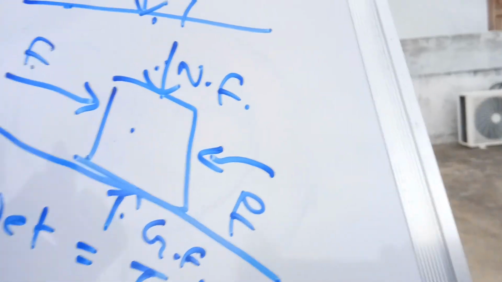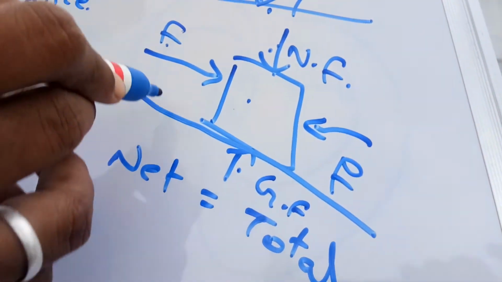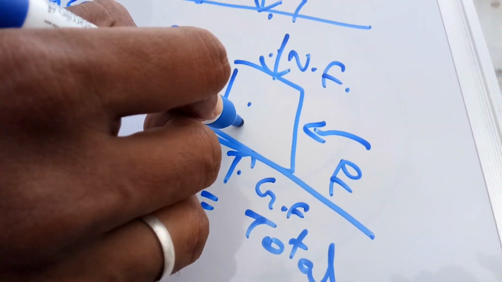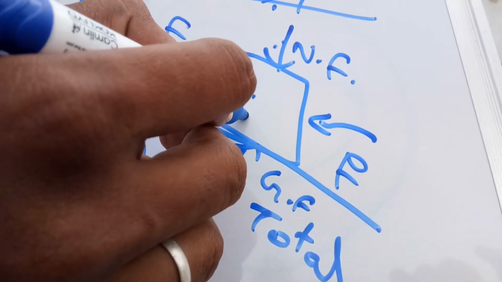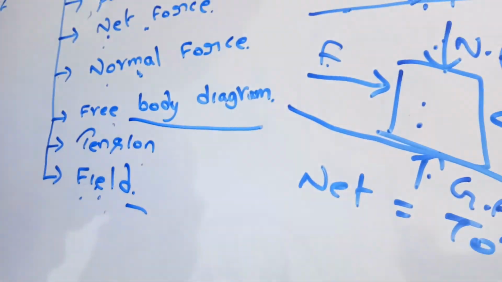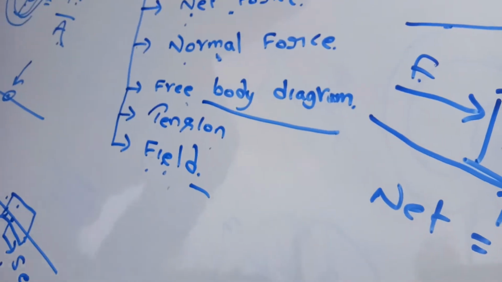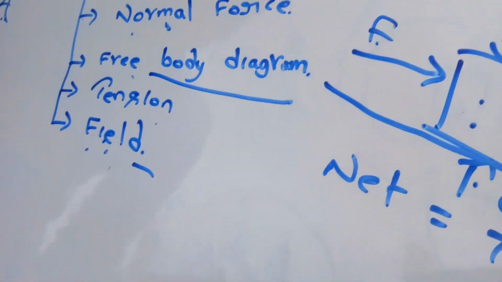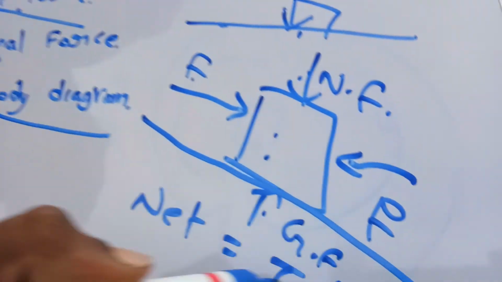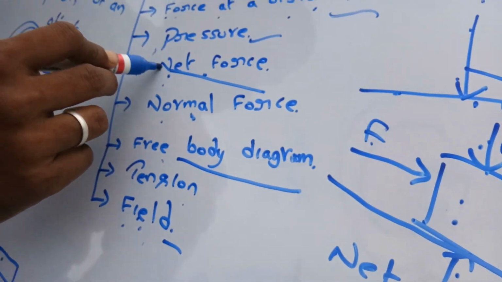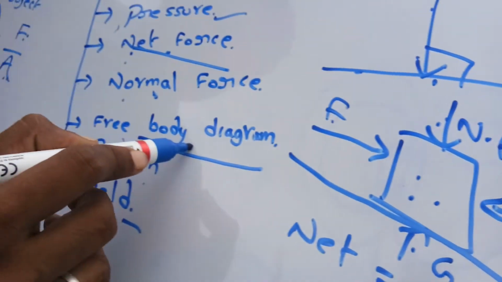If we observe clearly, all four types of forces acting on a body are represented by a single diagram. That diagram is called a free body diagram. The force is called net force because it indicates the total forces acting on a body.